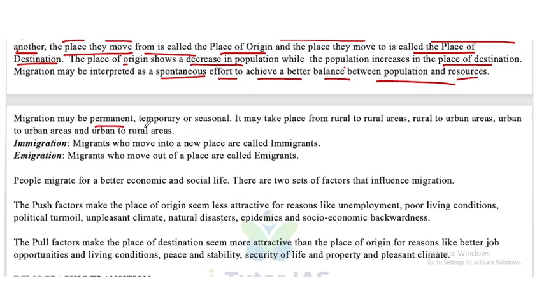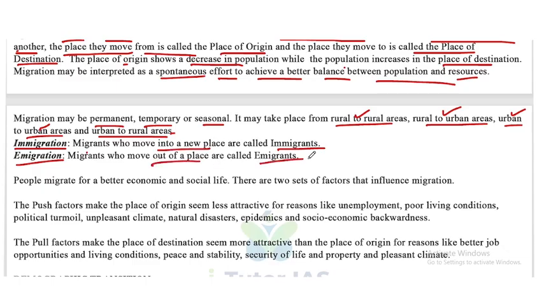Migration may be permanent, temporary, or seasonal. It may take place from rural to rural areas, rural to urban areas, urban to urban areas, and urban to rural areas. So migrations are of four types: rural to rural, rural to urban, urban to urban, and urban to rural. Now, what is called immigration? Migrants who move into a new place are called immigrants. What is emigration then? The migrants who move out of a place are called emigrants. That is the difference between immigration and emigration.